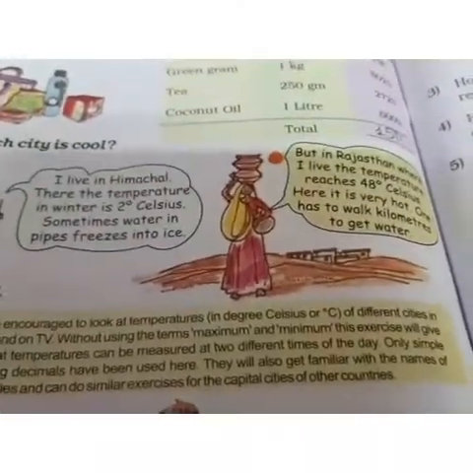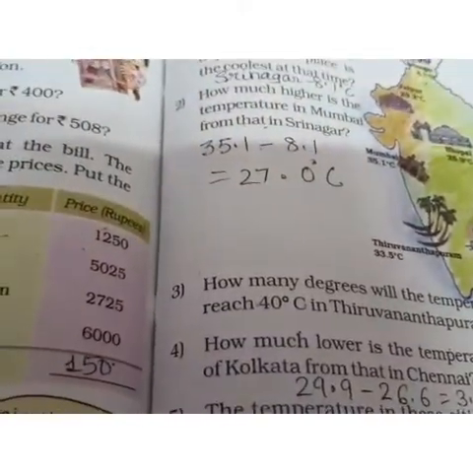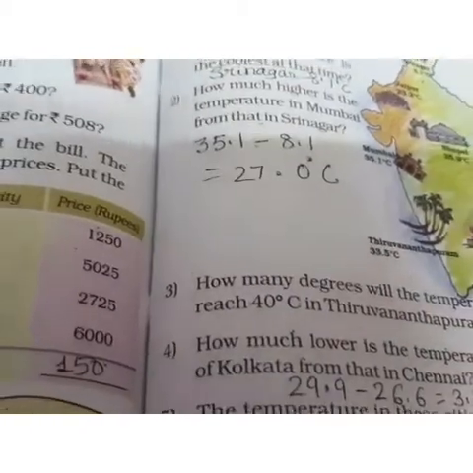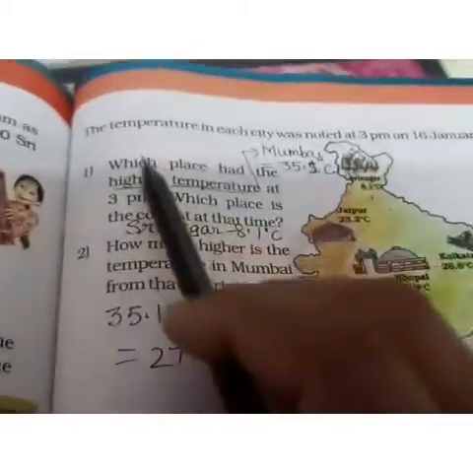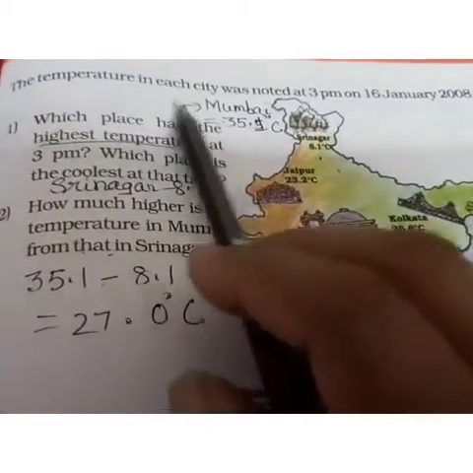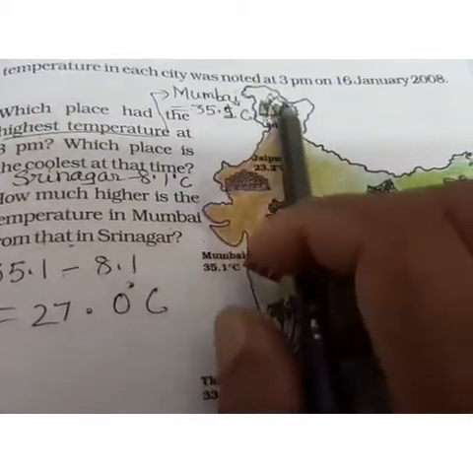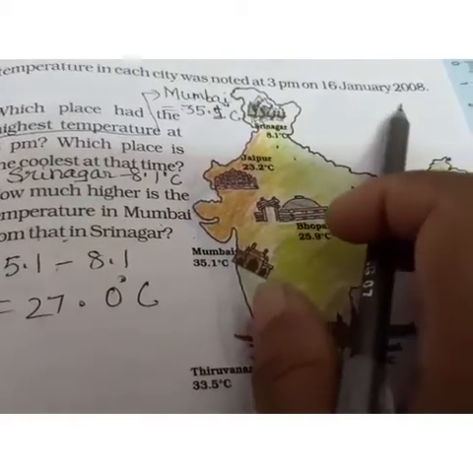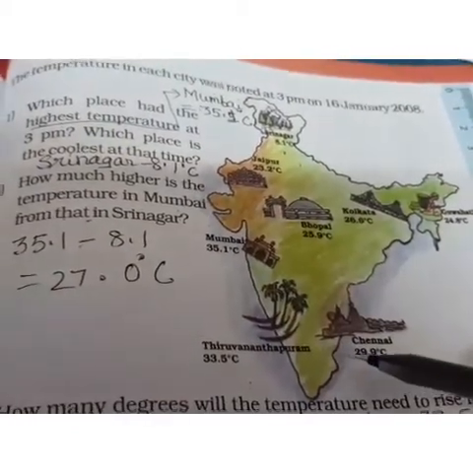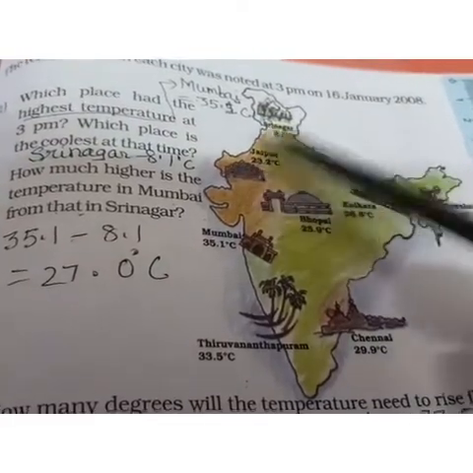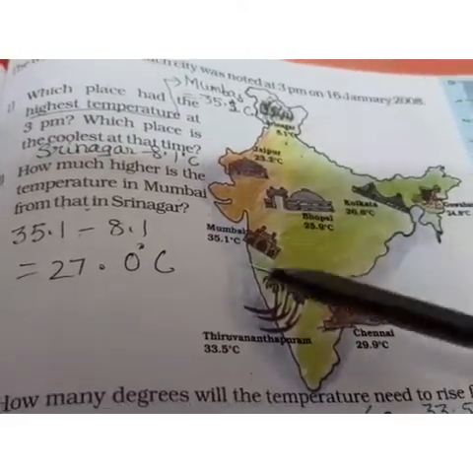Now we move on to the last page of this lesson where the temperatures are given. Temperatures are always measured in degrees centigrade. There is one maximum temperature and one minimum temperature. The temperature in each city was noted at 3 p.m. on 16 January 2008. Here you can see certain cities are given where the temperature at 3 p.m. is noted, and it is written here also.